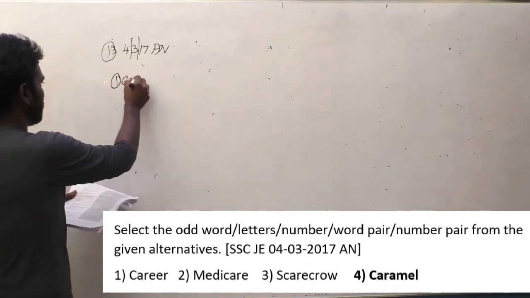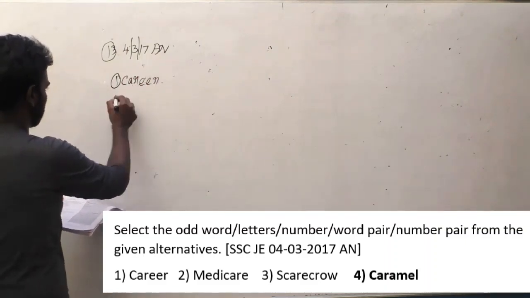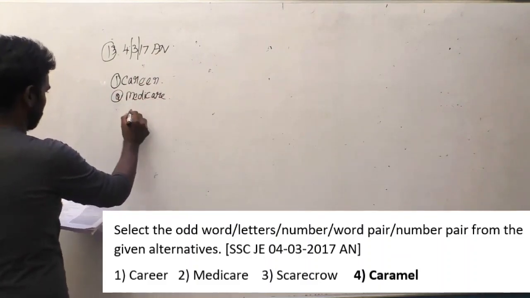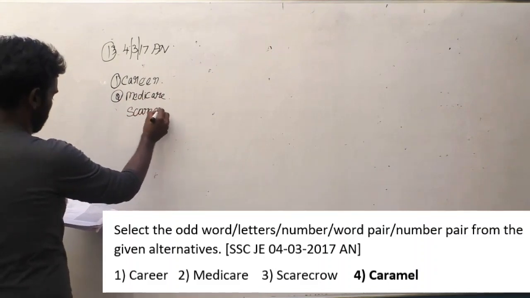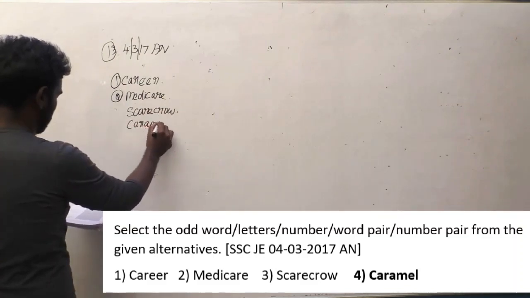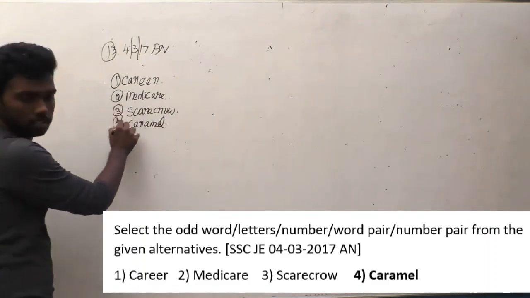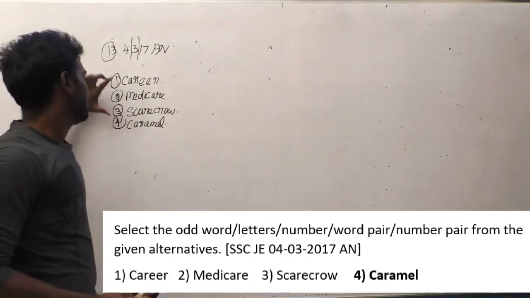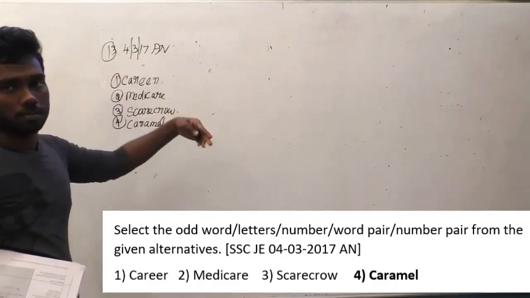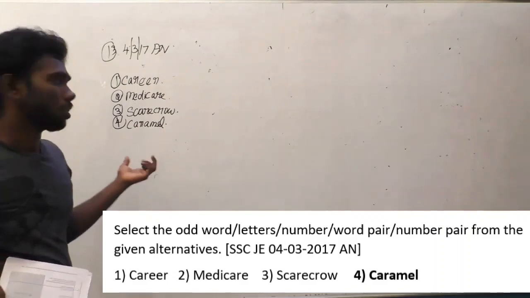The options are option A, career, Medicare, Scarecrow, and caramel. These are the given options, guys. Can you find which one is the odd one here? Again, this is a different type of question from the one we have solved before, and you can pause the video and try to solve the question.